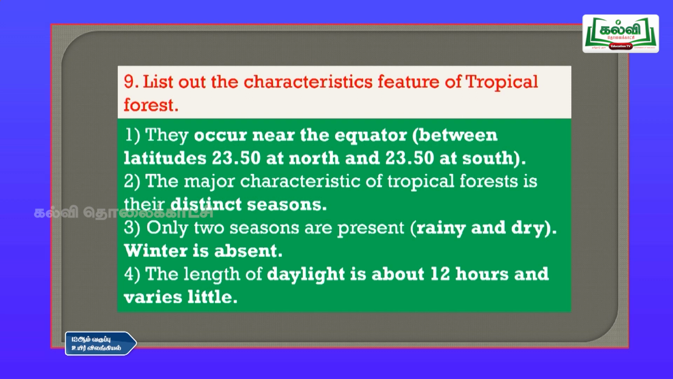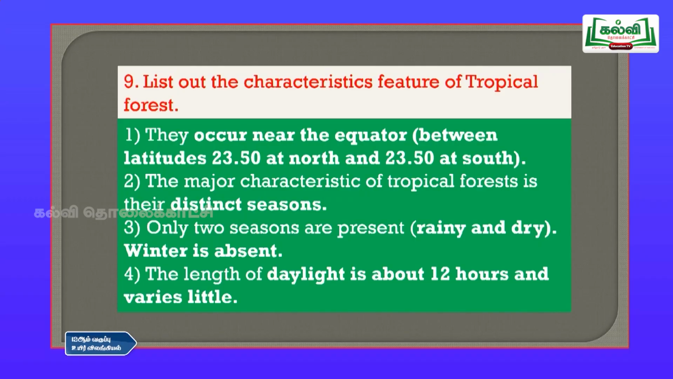So, this region is called the tropical forest region, and the major characteristics of the tropical forest are distinct seasons. That means only 2 seasons are present, that is rainy and dry season, and winter season is absent. Dry means summer. So, you have either rainy season or summer season, and winter season is completely absent, that means you do not feel much winter in that place.